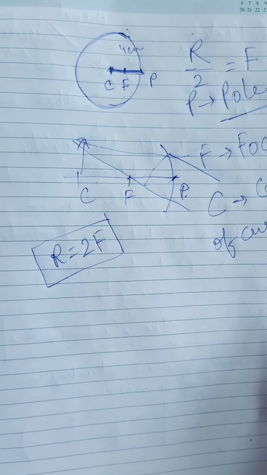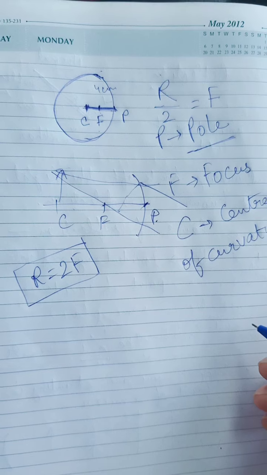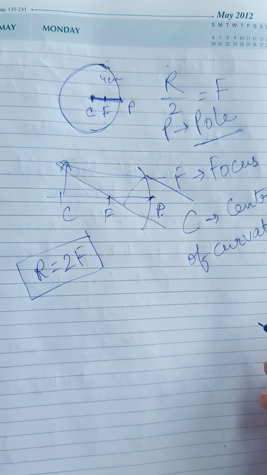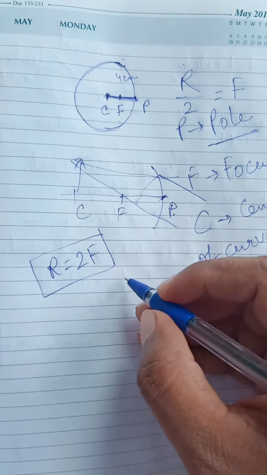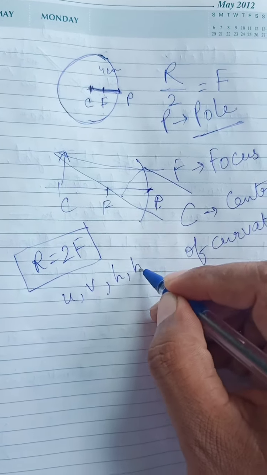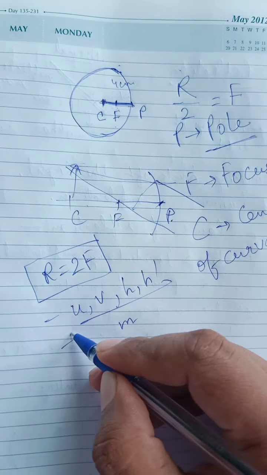In the same way, we will go through the different formulas in detail in the next class. This is quite an introduction to the next class. Then we will talk about the object distance U, image distance V, heights H and H dash, and magnification M. So be ready for these things.